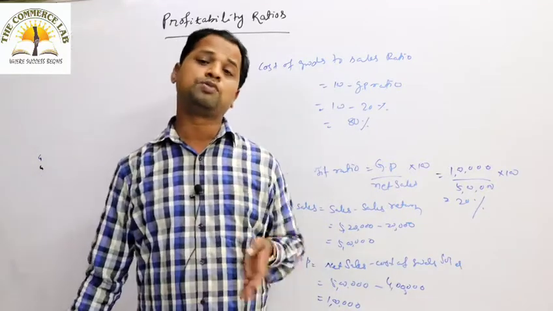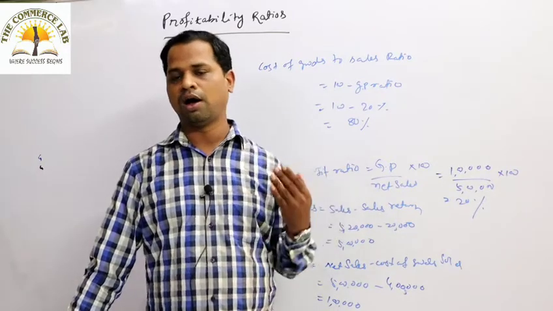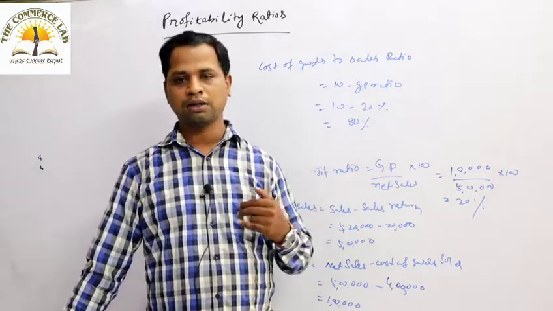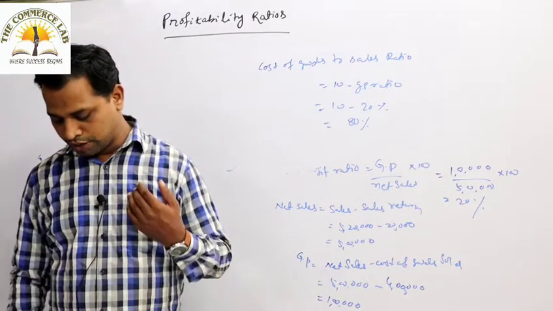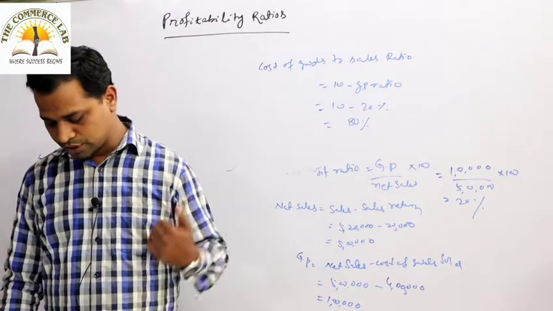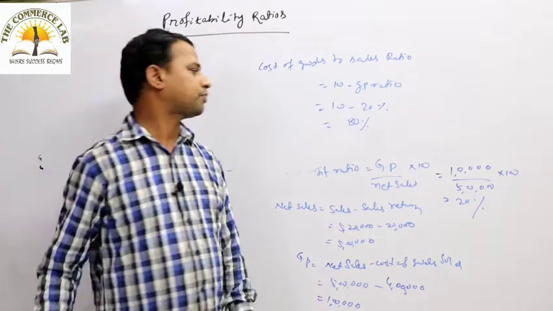And the higher the gross profit ratio, the better the efficiency. The higher the gross profit, the better, because after gross profit we have to go for different kinds of calculation, different kinds of operating expenditure we have to see for that. So that's why the higher the gross profit ratio, the better the efficiency.